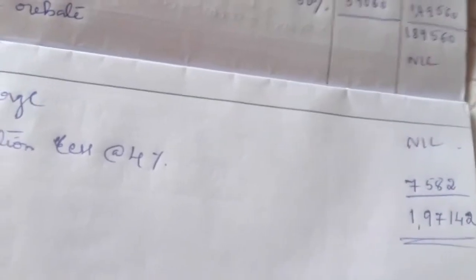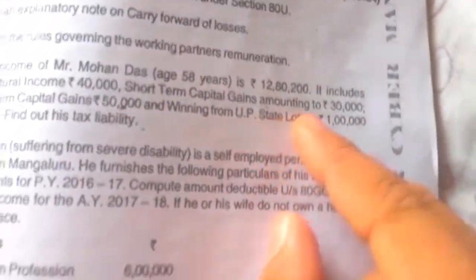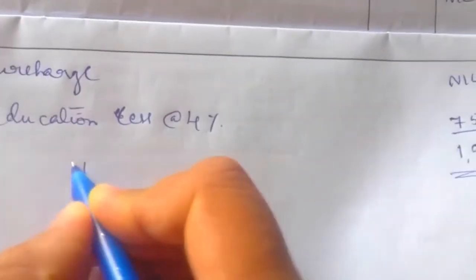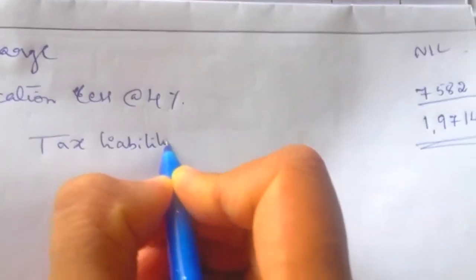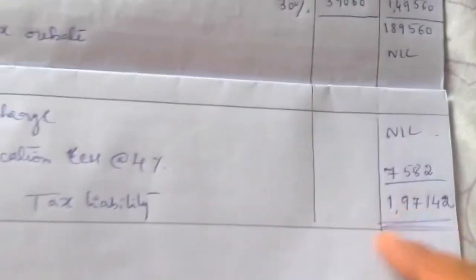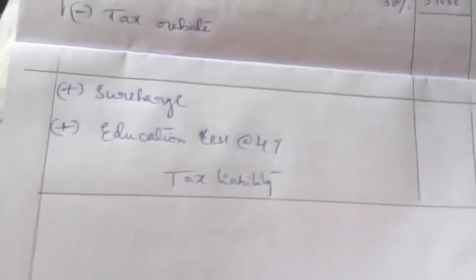So this is the tax he has to pay to the income tax department when he is having an income of 12,80,200. This is the total tax liability. So the tax liability is 1,97,142.